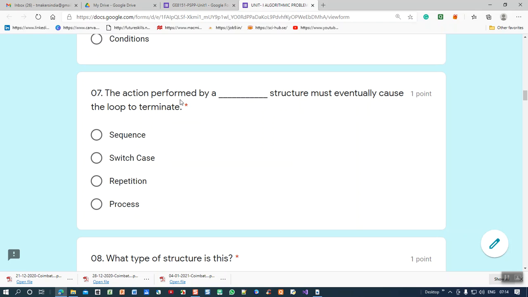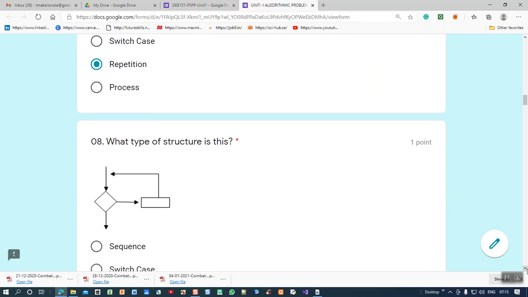Options: sequence, switch case, repetition, process. The answer is repetition. The action performed by a repetition structure must eventually cause the loop to terminate, because looping is the matter. So repetition is the correct answer.